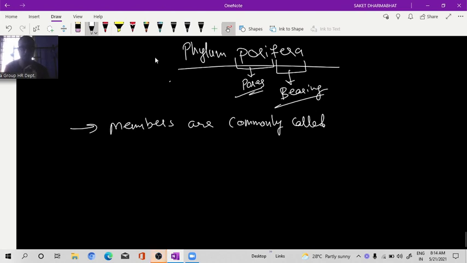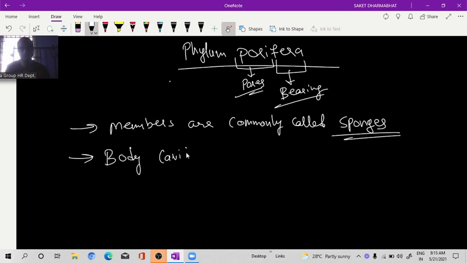So phylum Porifera. Here, pori means what? Pores. Fera means what? Bearing. Pore-bearing animals. Members are commonly called sponges. Why are they called sponges? The body cavity is called what? Spongocoel. The body cavity of Porifera is called the spongocoel.